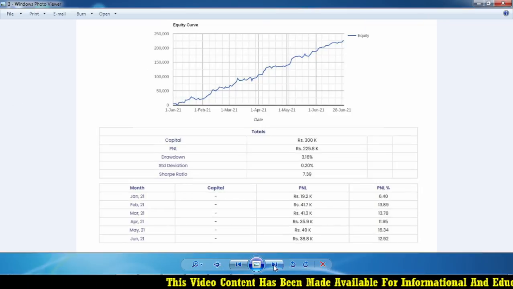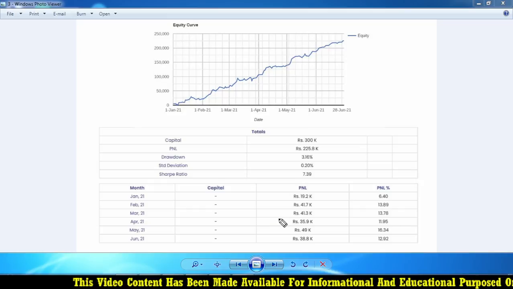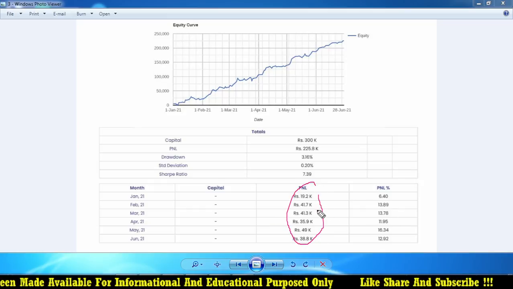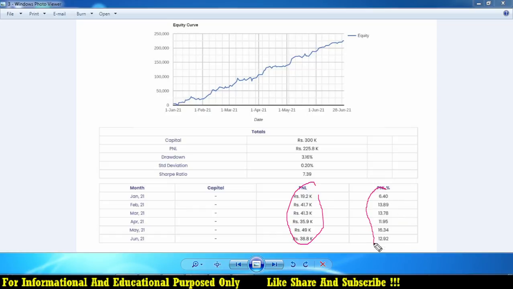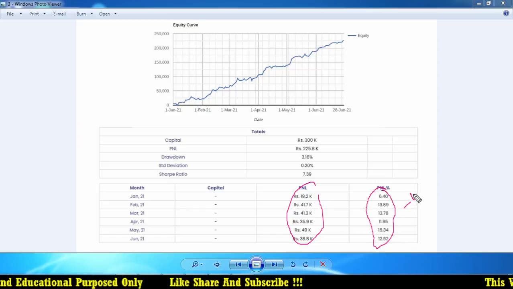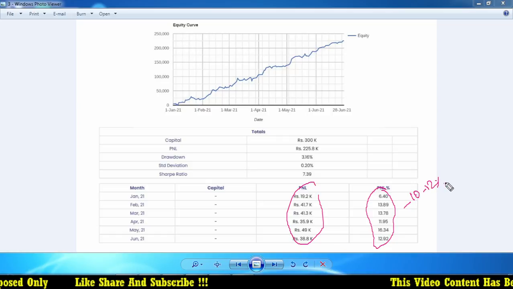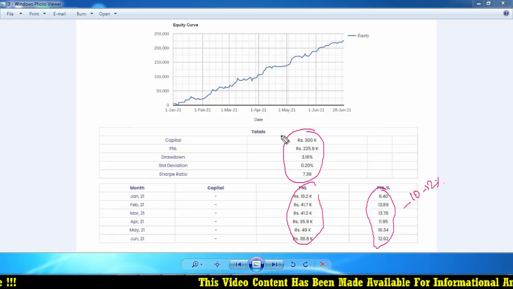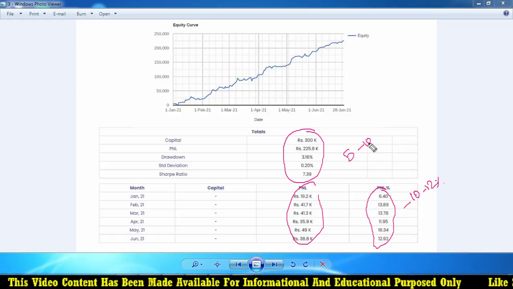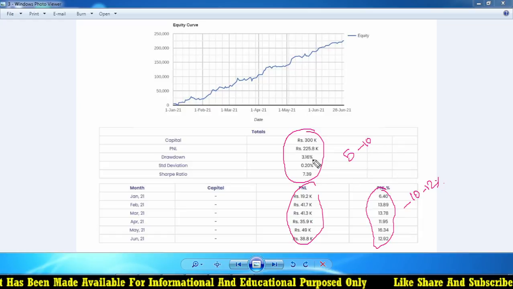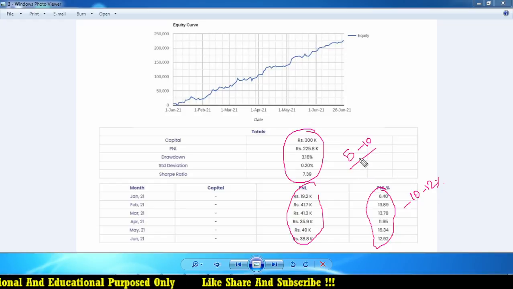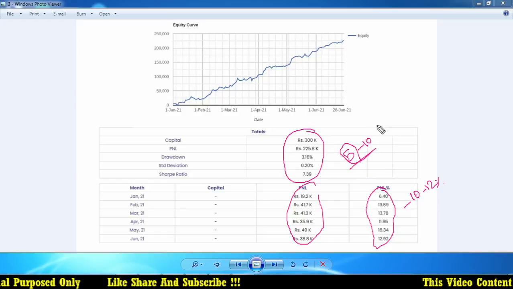Next, this is from January to June. Almost we got such a great profit, and this month alone we got more than 10 to 12% return. So using this strategy which we have created on Tradetron, you can get a profit of around minimum 5 to 10% per month. Sorry, this is with 3 lakhs invested. Just 5% is good enough, right? So 5 to 10% on an average per month, you can easily expect.